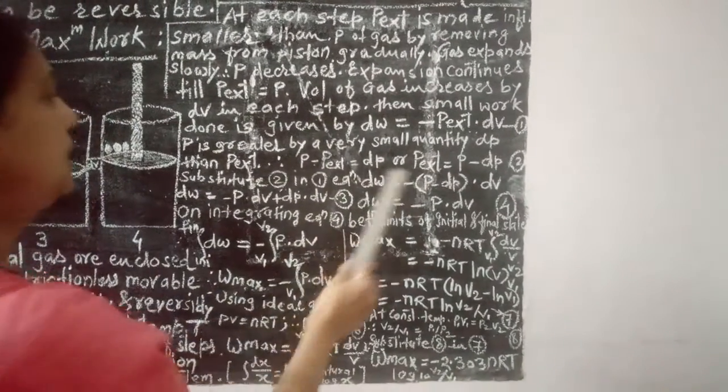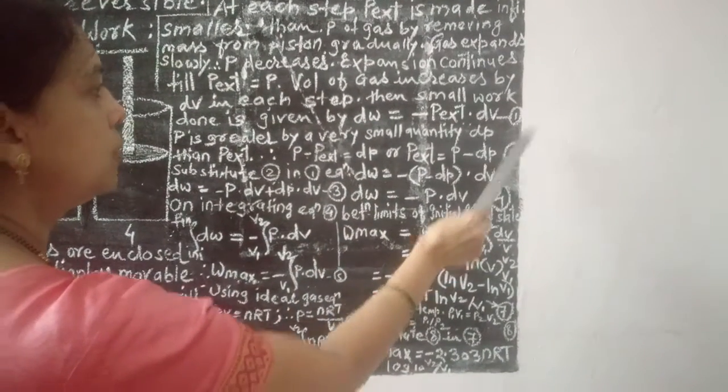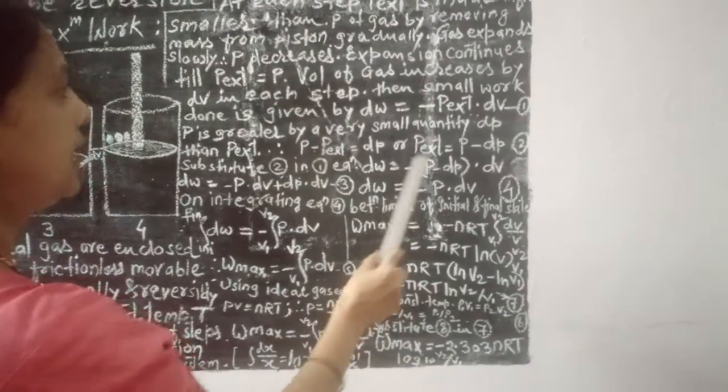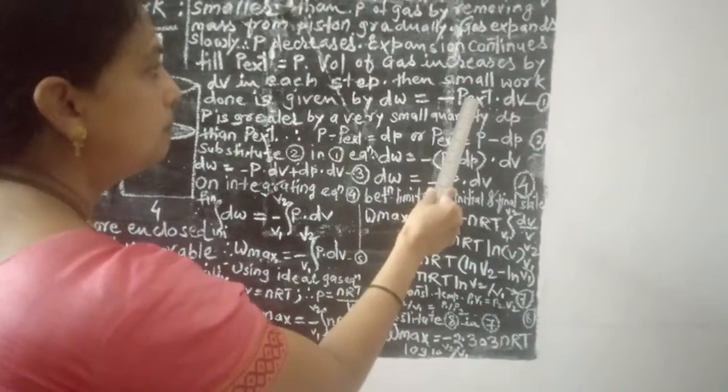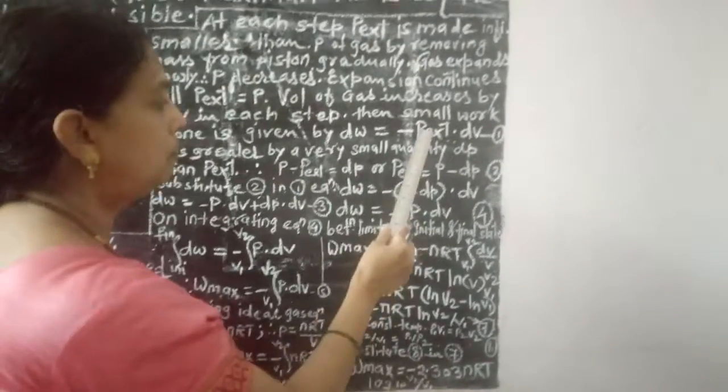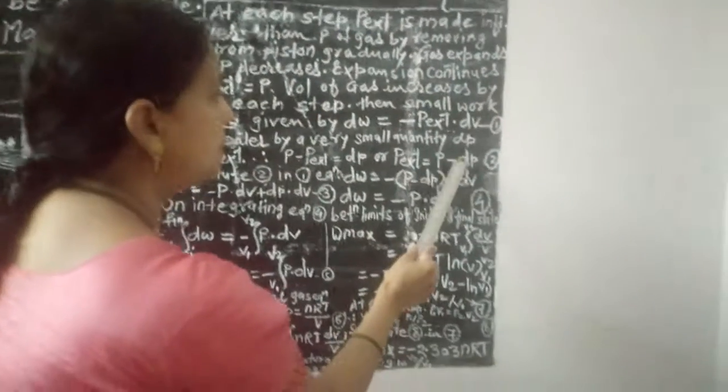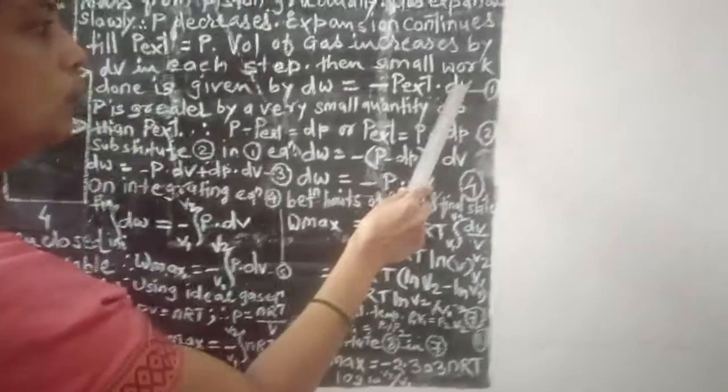So by substituting this value from equation 2 in equation 1, you can write dW is equal to minus P external, so in place of P external you can write P minus dP into dV.